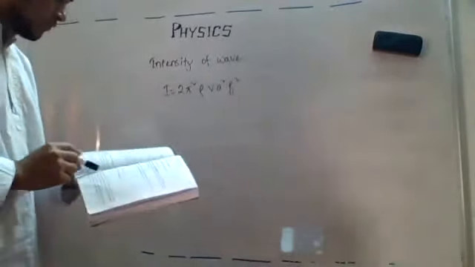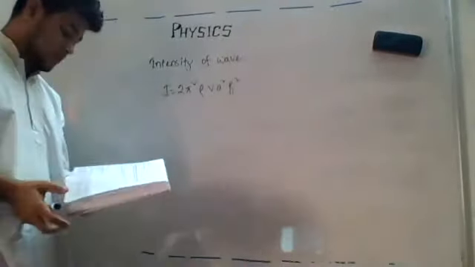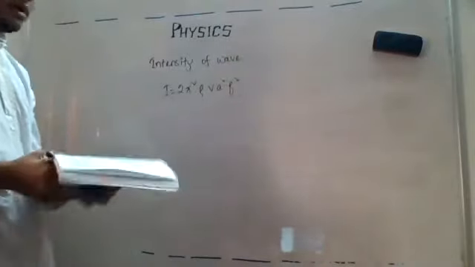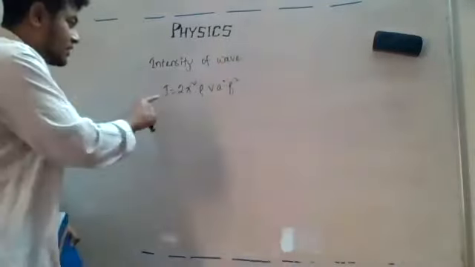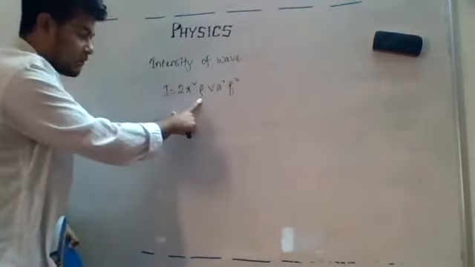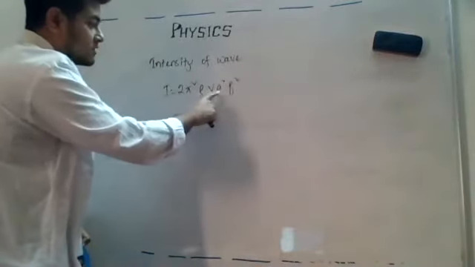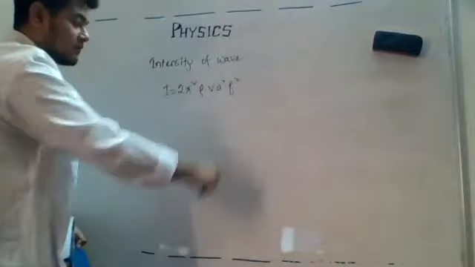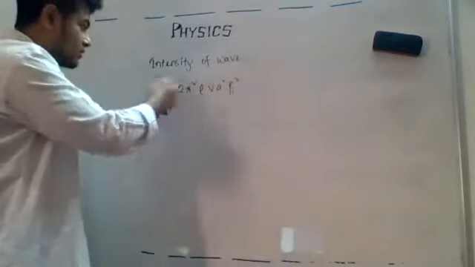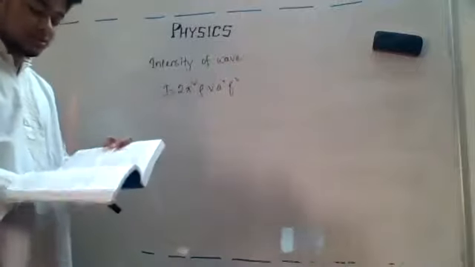the last class we proved this expression, right? We developed this expression to find out the intensity of a wave. For any wave, if I want to find out the intensity, I need this couple of values. Rho is the density of the medium, v is the velocity, a is the amplitude, and f is the frequency. Okay, if we have these quantities, then we can easily calculate the intensity of the wave.